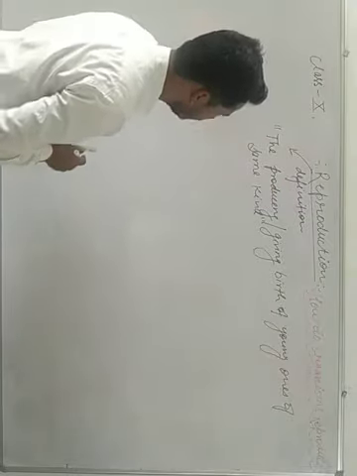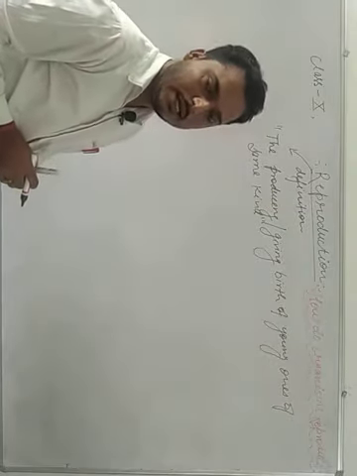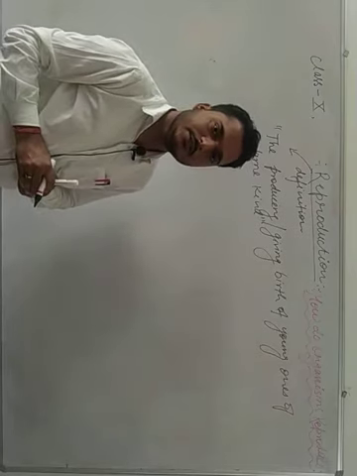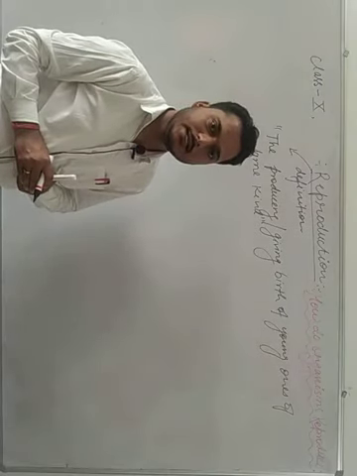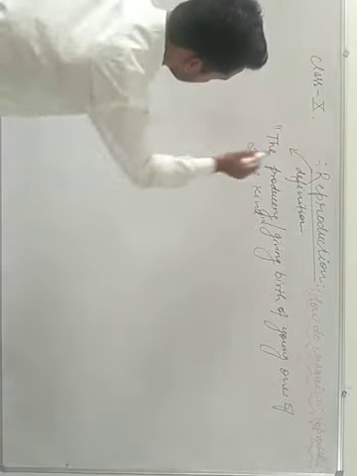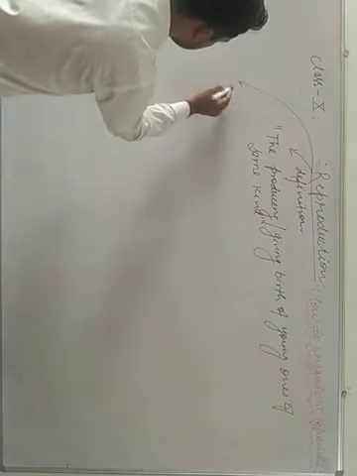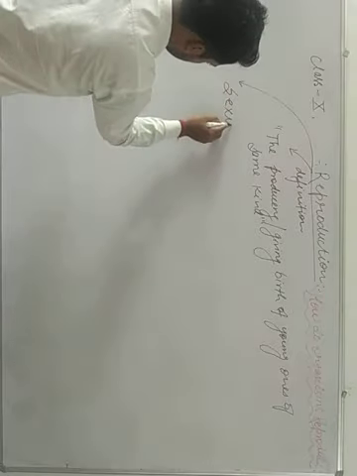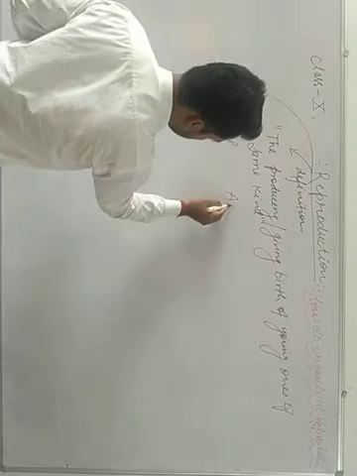This is the definition. Reproduction is of two types, sexual and asexual.